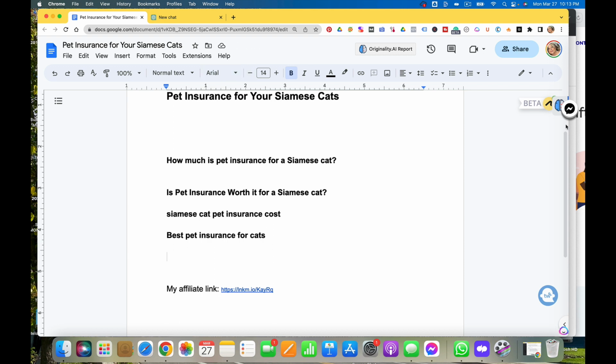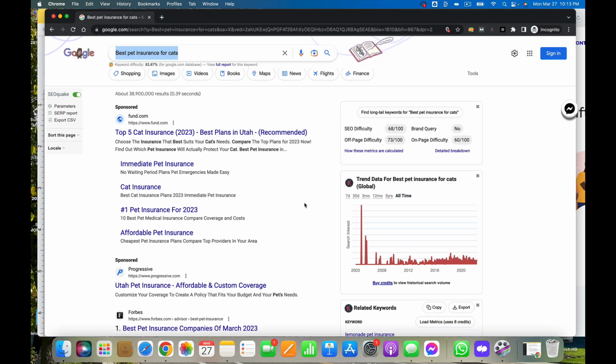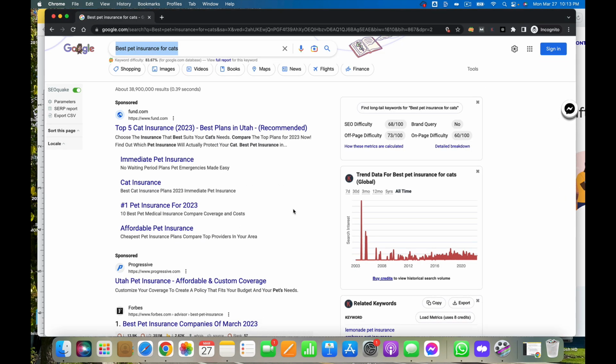All right, so let's go back to Google for a minute. It looks like there's not a lot of search for the word Siamese itself. So I will have to put the word cat always in my title and in the body of the content, and not leave Siamese alone, which I never do because there's a Siamese fish too. So we don't want to get that mixed up. So I always follow the word Siamese with cat after.